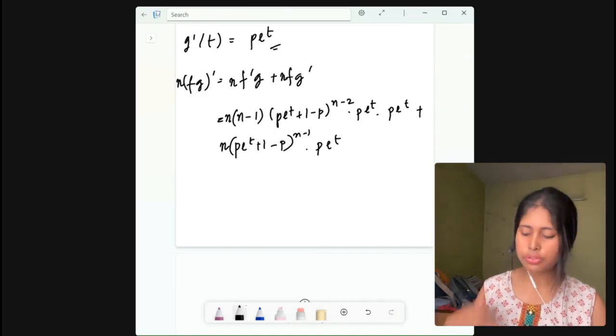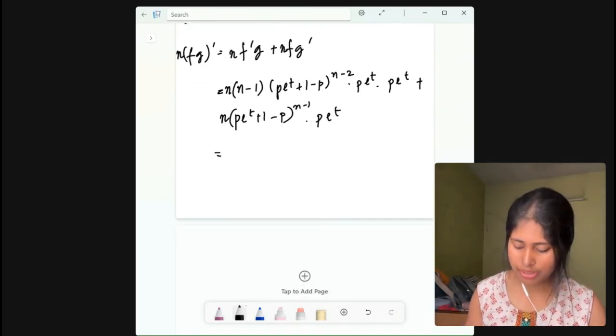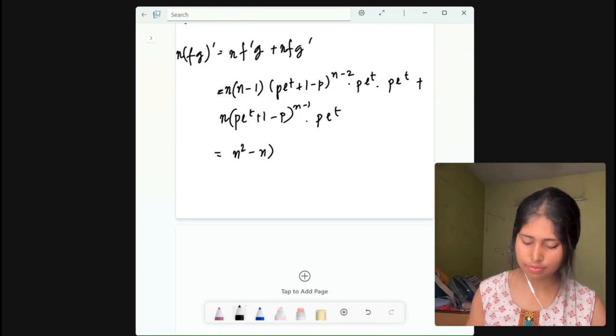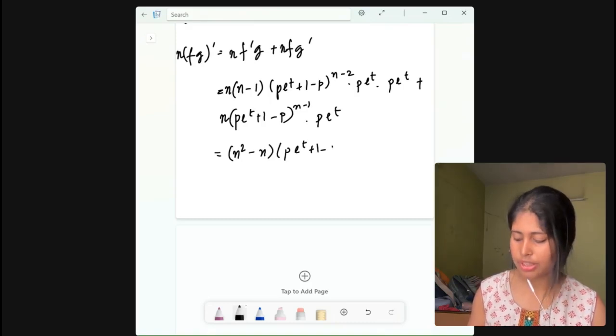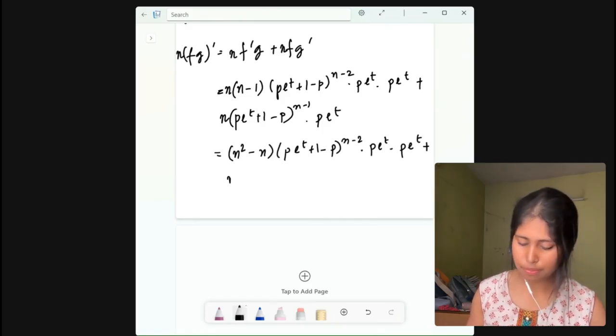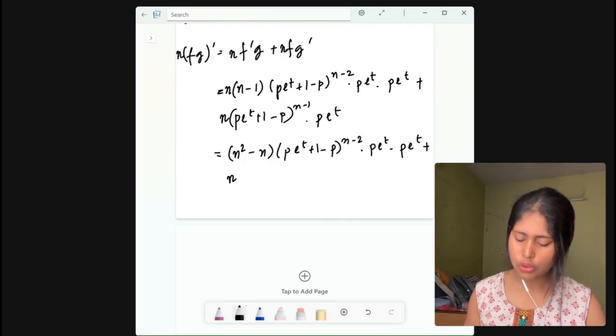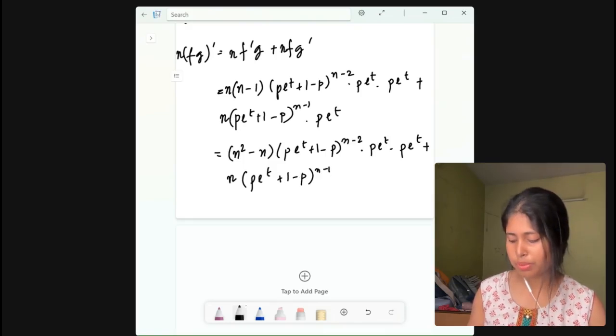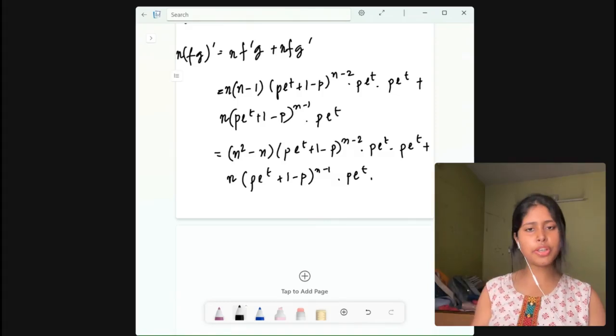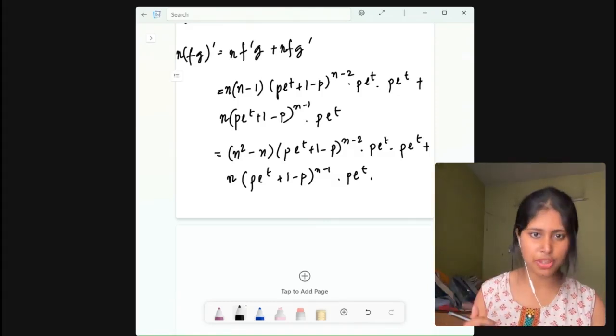So yes. Now if you calculate it, what do you get? N square minus n, and plus p into e to the power t plus 1 minus p to the power n minus 2 into p into e to the power t into p into e to the power t plus n. Now here you can do one thing, you can just leave this to it, p into e to the power t plus 1 minus p to the power n minus 1 into p into e to the power t. Now next what you need to do, you need to put the t to be 0, right?